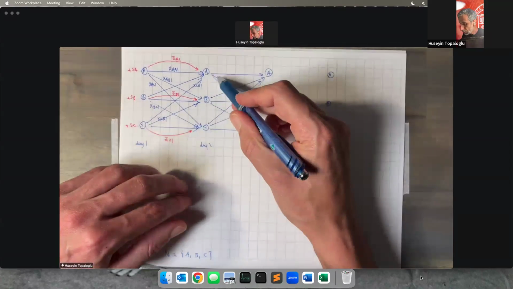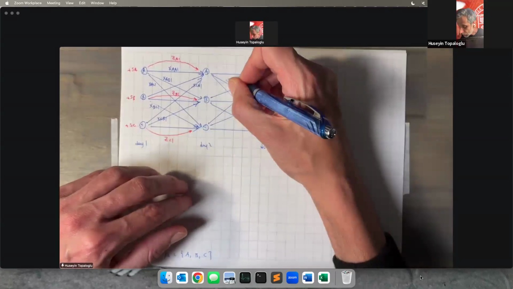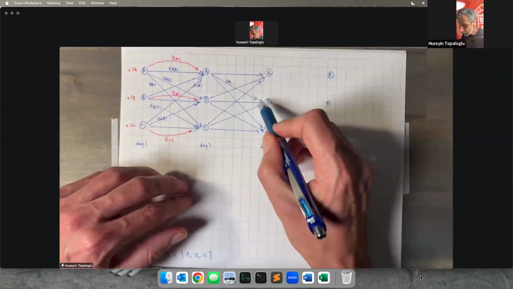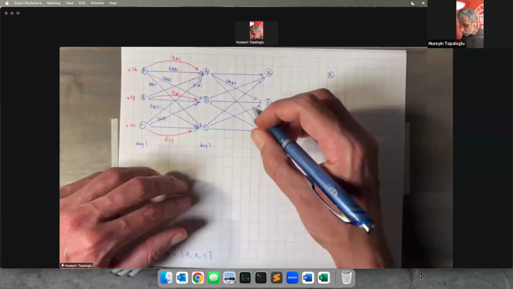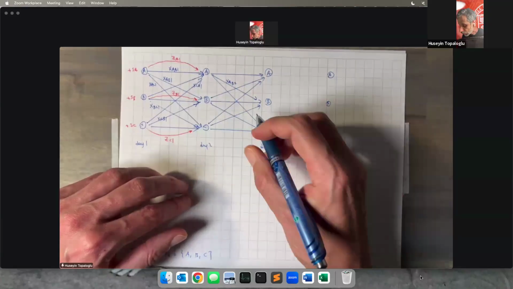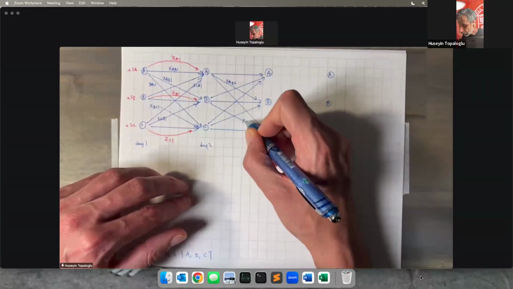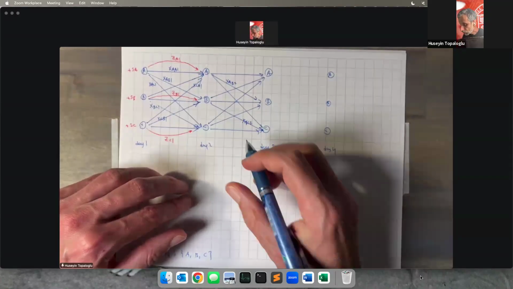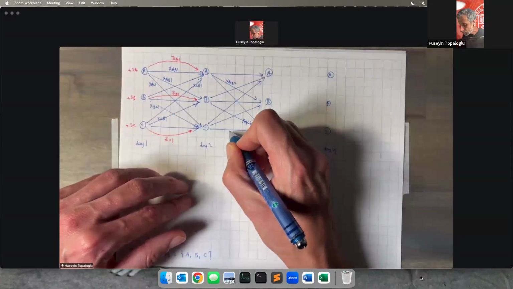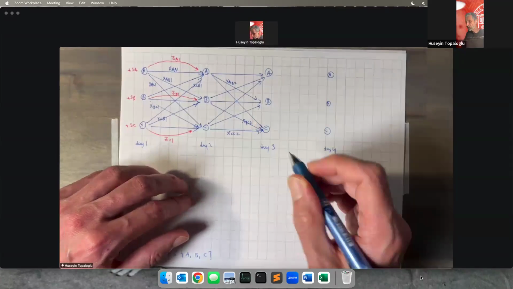For example, the flow on this arc corresponds to the decision variable for movements from A to B on day 2, X_AB2. The flow on this arc would correspond to the decision variable X_BC on day 2. The flow on this arc would correspond to decision variable X_CC on day 2.